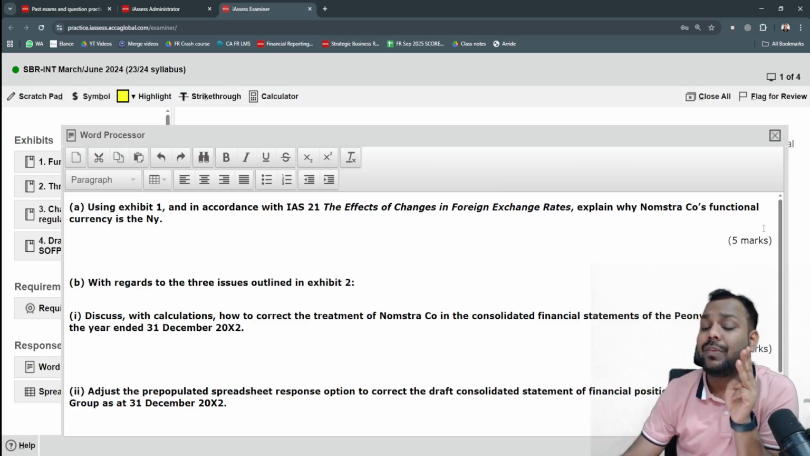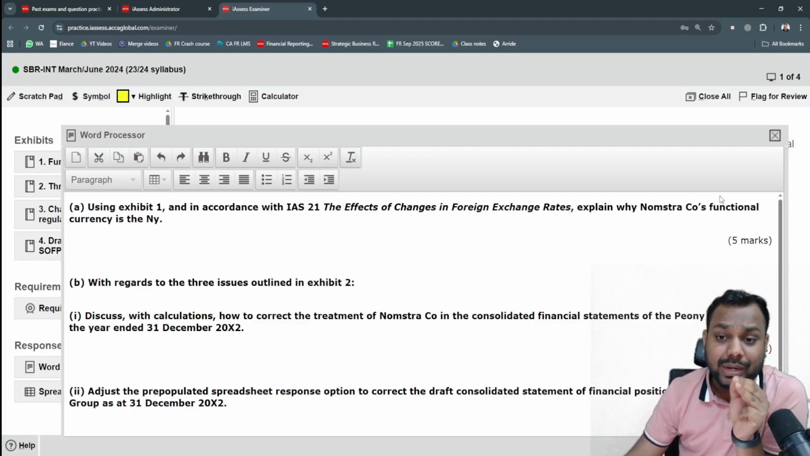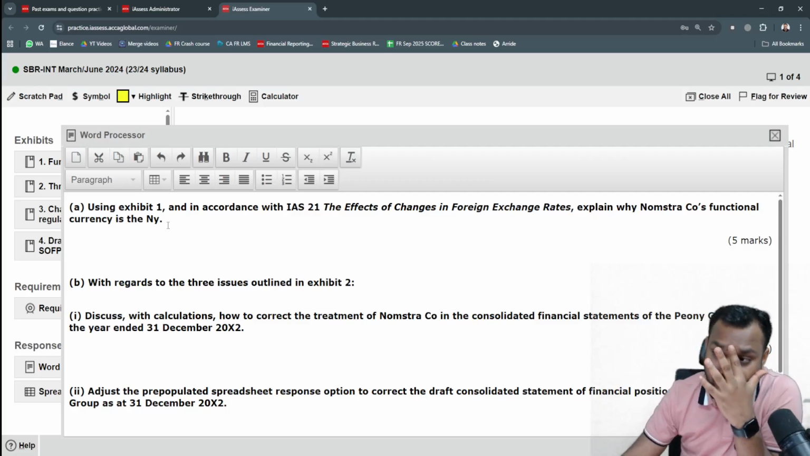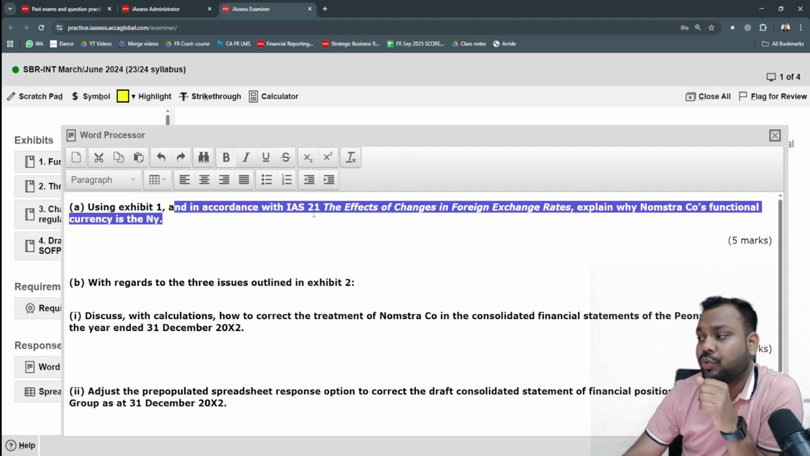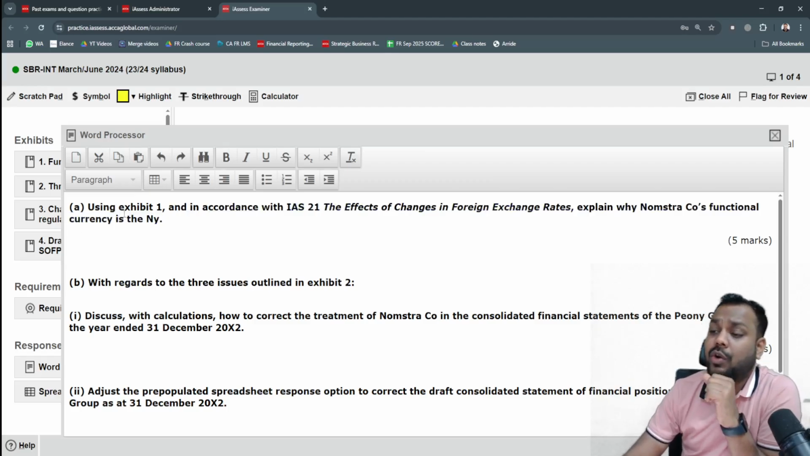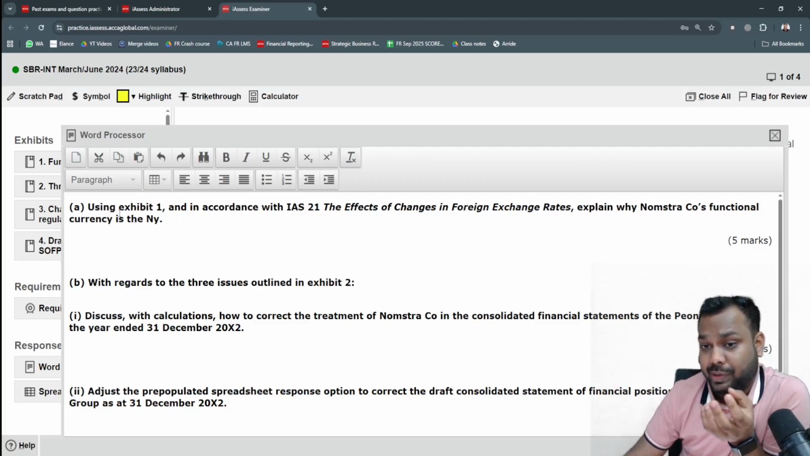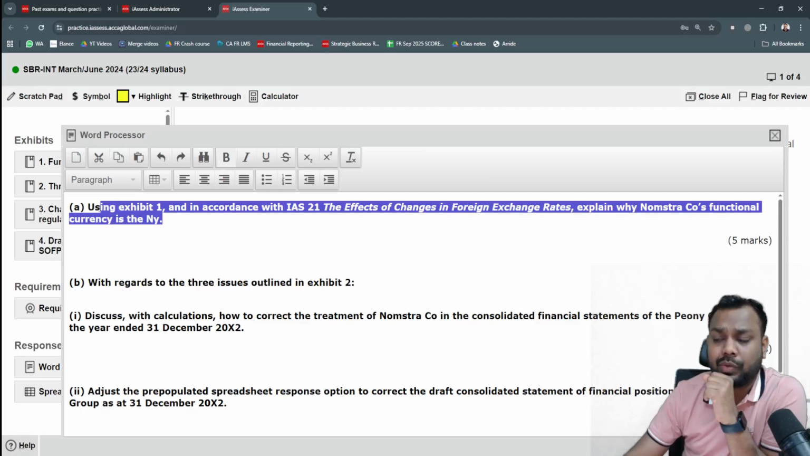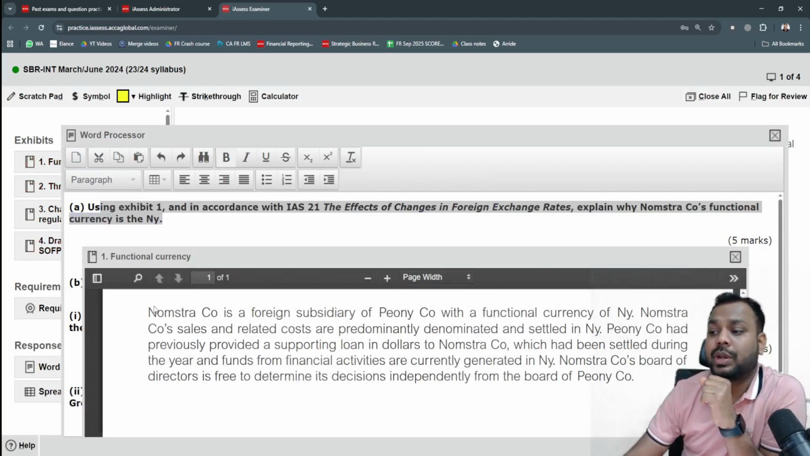Now, step number 3 will be according to the need of the requirement. Let's read requirement A. Using exhibit A and in accordance with IS 21, explain why Nomstra functional currency is NY. So now, according to the need of the requirement, move to the exhibits, navigate the exhibits. If you read requirement A, it is saying you have to answer this question from exhibit 1. Now, open exhibit 1, read it.